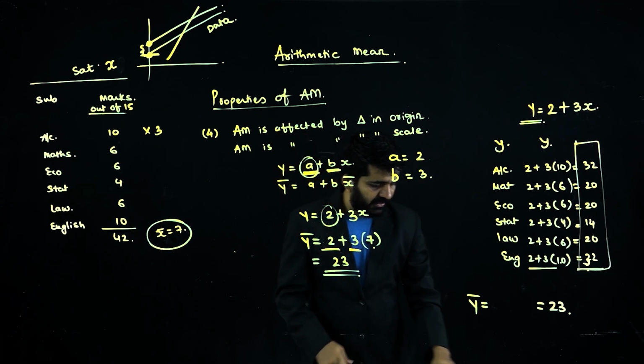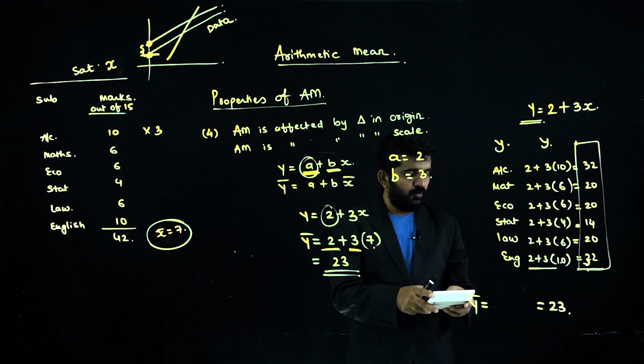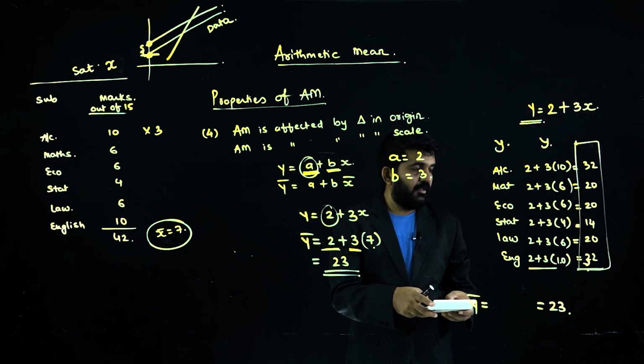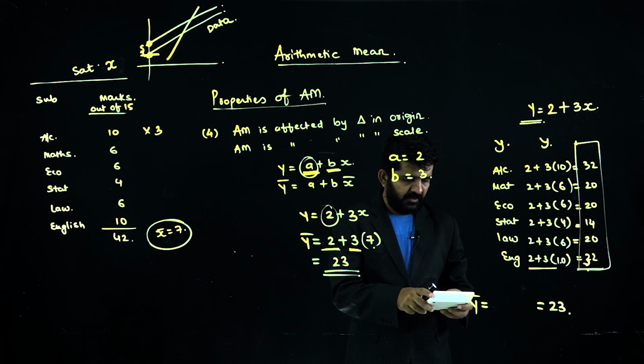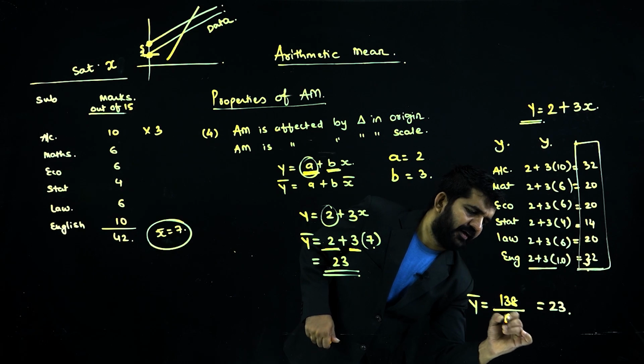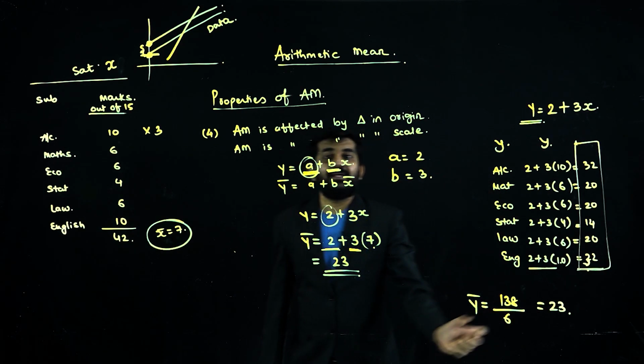Answer will be 23. Let me verify whether my answer is 23 or not. Total 32 plus 20 plus 20 plus 14 plus 20 plus 32. It is 138, divided by 6. What is the answer? 23.